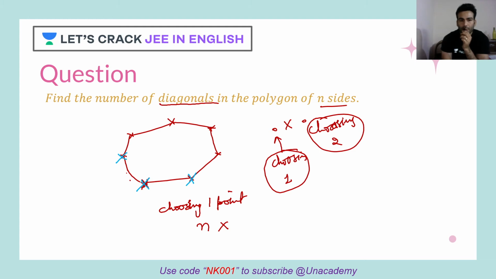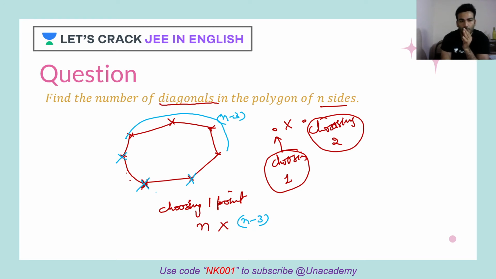So how many points are being taken out? 3 points. So left points are n minus 3 points. So these are what? n minus 3 points. So for second point, I have what? n minus 3 options available. So these are the total points.